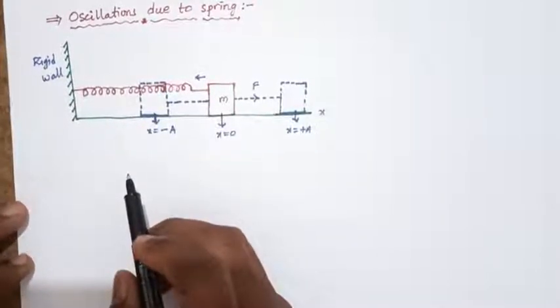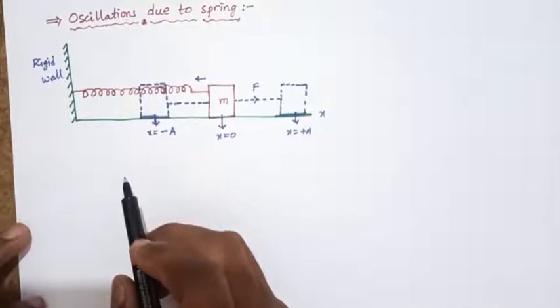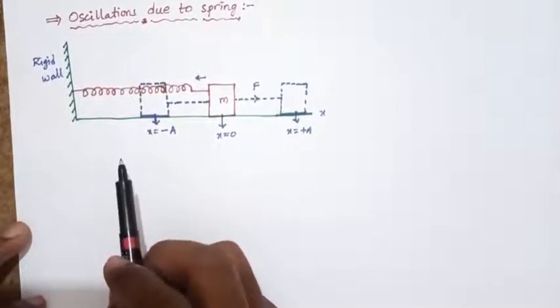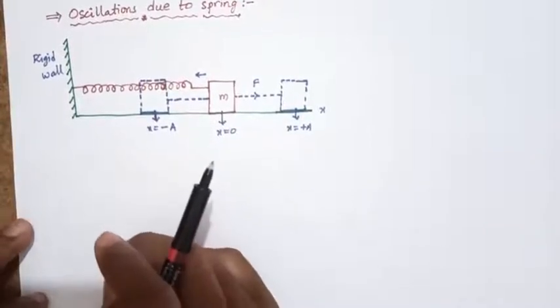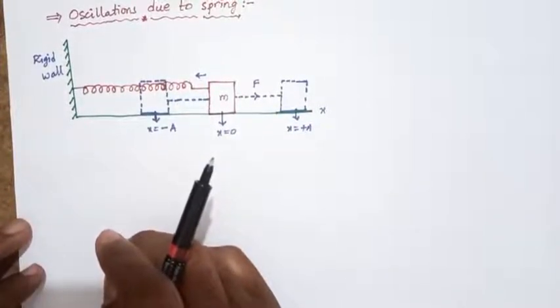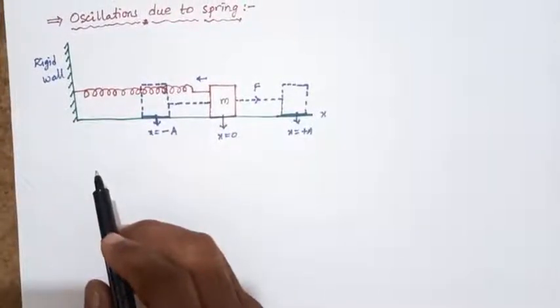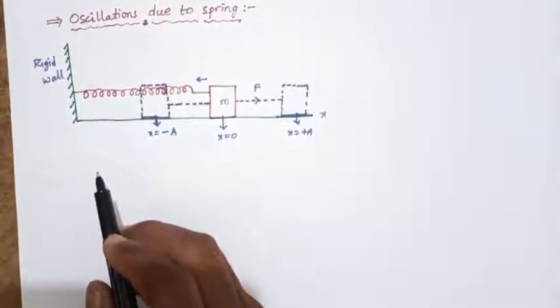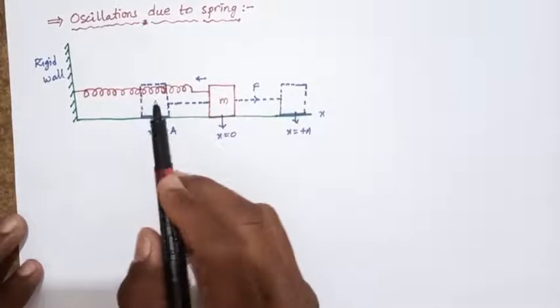So we can discuss some systems that execute simple harmonic motion, that is, oscillations due to a spring and a simple pendulum. Today we will discuss the oscillations due to a spring. The simplest observable example of simple harmonic motion is the small oscillations of a block of mass fixed